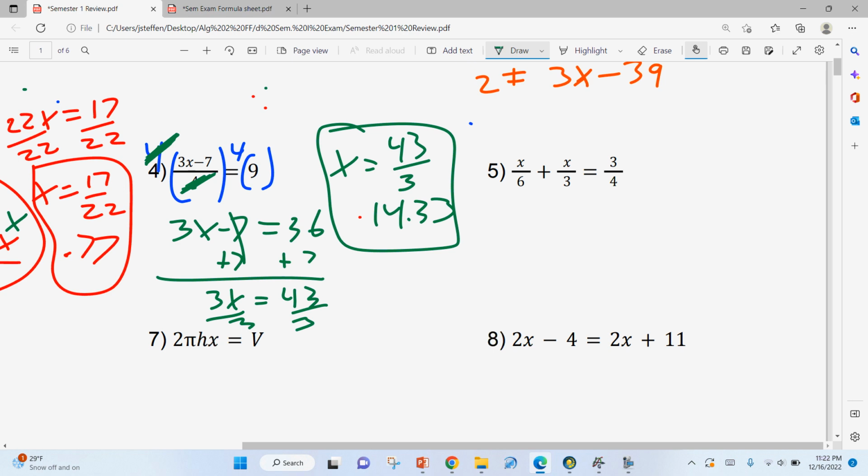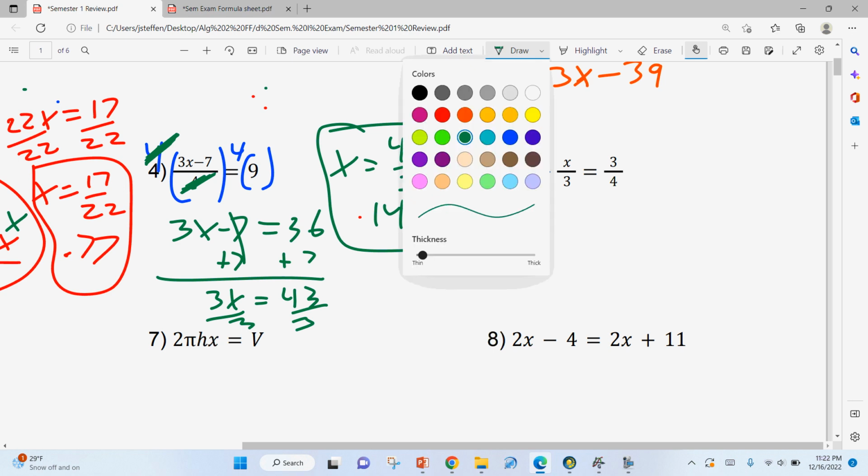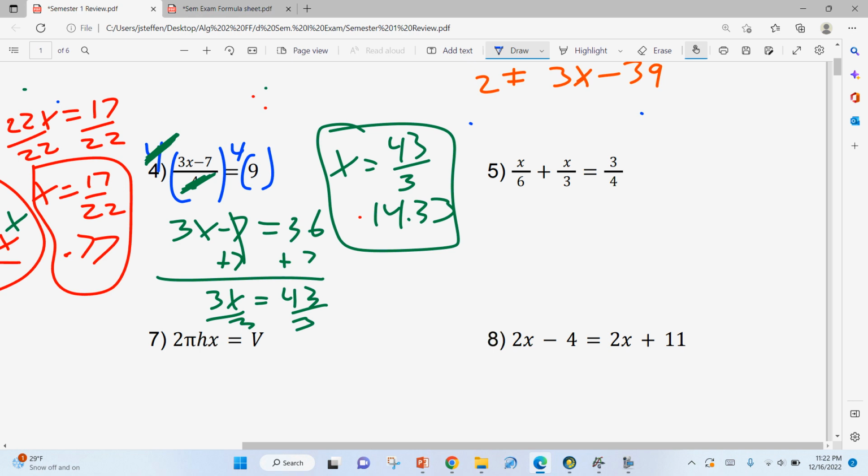And number 5, same thing we just did with number 3. We need to get rid of those fractions. So this time we have a 6, a 3, and a 4. So this one, 12, is going to be the perfect one. You could use 24 or 36. You could use those bigger numbers.